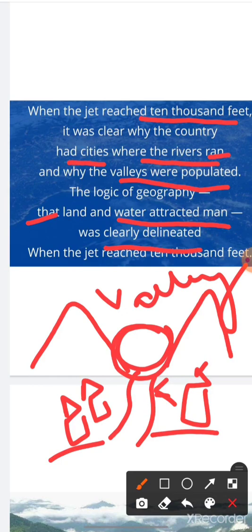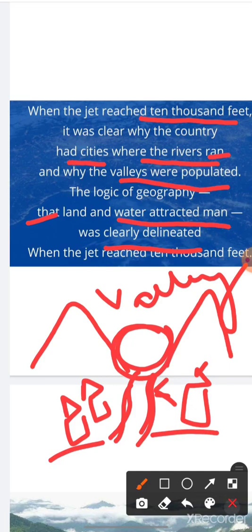Delineated means to show. So he said it was clearly shown to me that man is attracted by water and land because he has taken shelter near the water bodies, and the valleys were populated because it has the resource